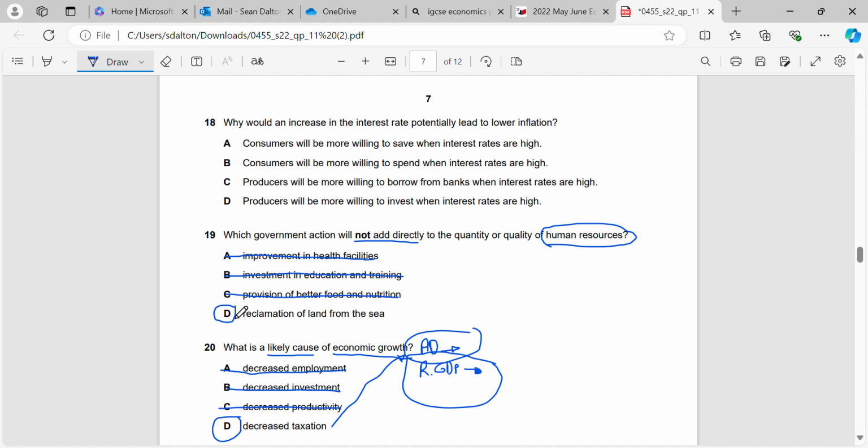However, if we reclaim land from the sea, great example of land reclamation is Dubai. I've showed you guys that in class, where we have the palm area of Dubai and they have all the new houses that are built, etc. That's not going to increase quantity and or quality of human resources, is it? Because it's not going to really affect people. But better food and nutrition, better education and better health facilities will affect people directly.